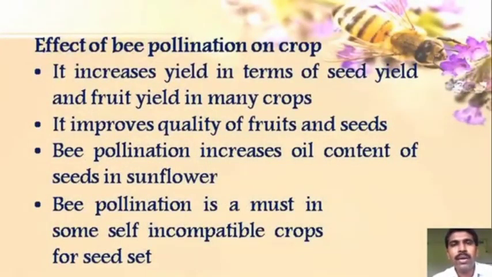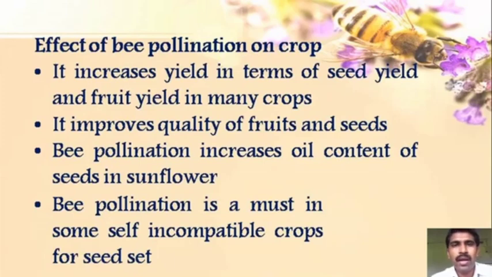So what is the effect of bee pollination on the crops? First of all, it increases the yield of the crop. It can produce seeds in larger quantity, it can produce fruits in larger quantity. It also improves the quality of the fruits as well as the seeds. It is also observed that pollination can increase the oil content in the seeds of sunflower.